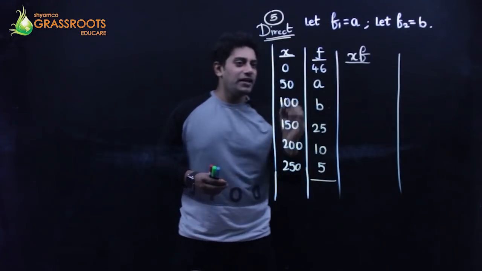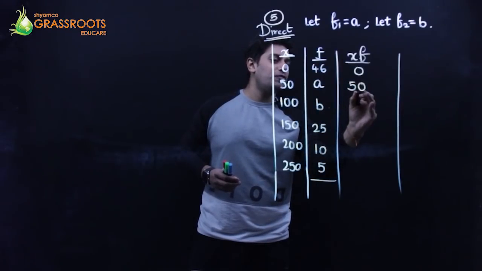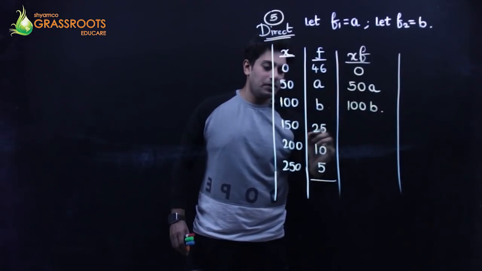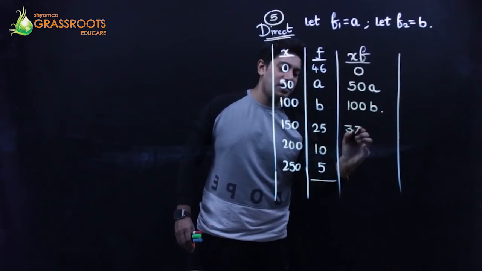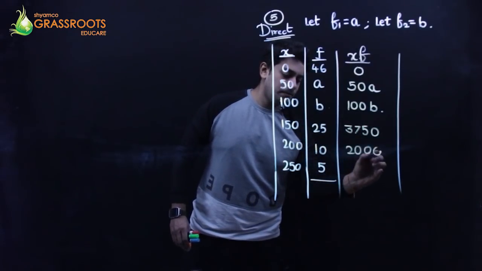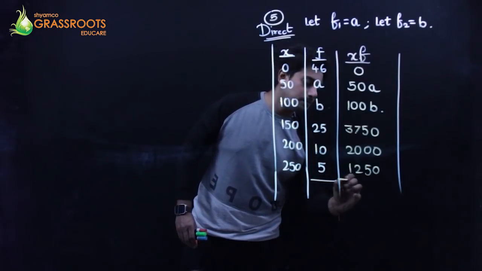So if you multiply 0 into 46, 0. This is going to be the multiplication 50A, 100B. 15 25s are 375. So it's going to be 3750, 2000. 25 5s are 125, 1250.